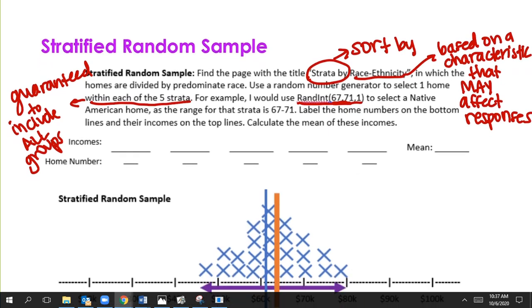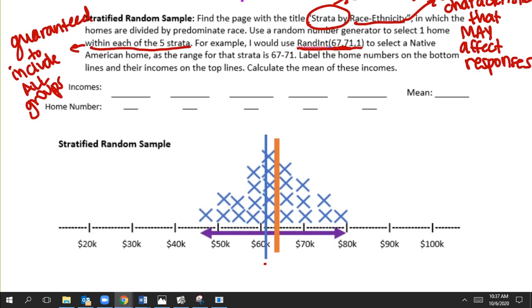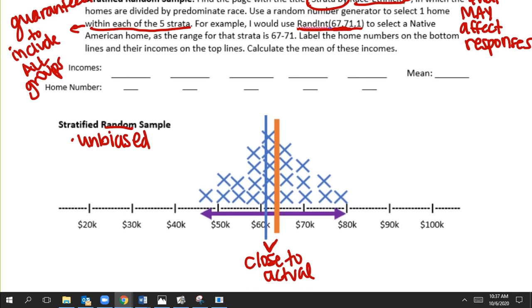And what I want you to notice here is that a stratified random sample in the graph, so you can flip over to the graph page now. Stratified random sample has close to the actual value, so that means that it's unbiased, which we love. Hopefully you're noticing that all of the random ones are unbiased. And then the other thing is I want you to notice how it has much lower variability, because it's more precise.